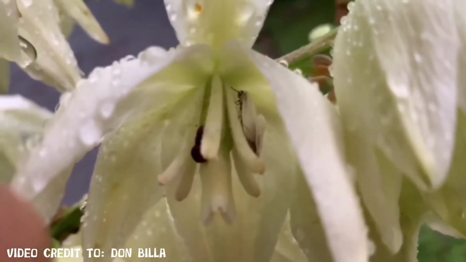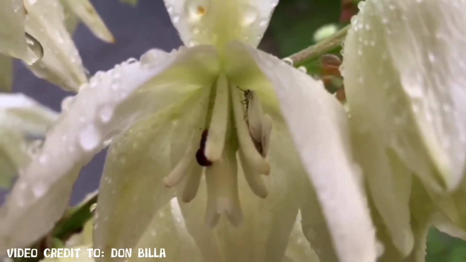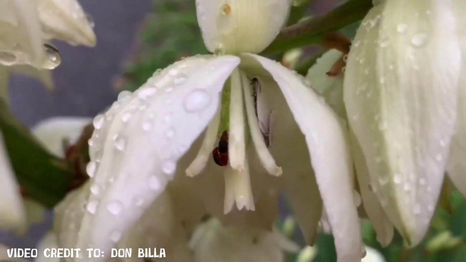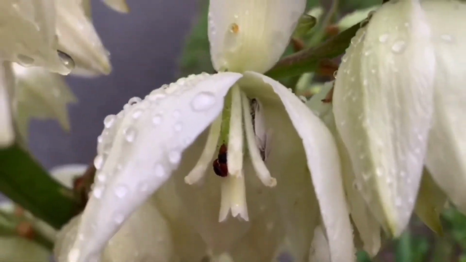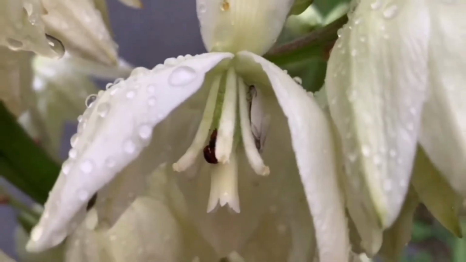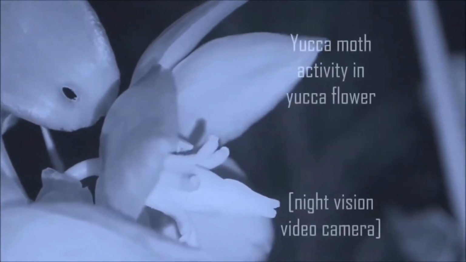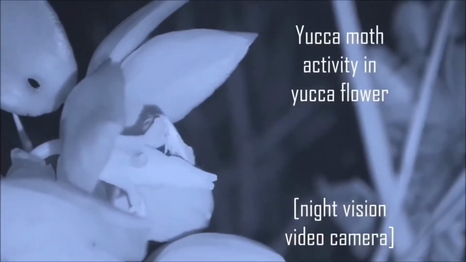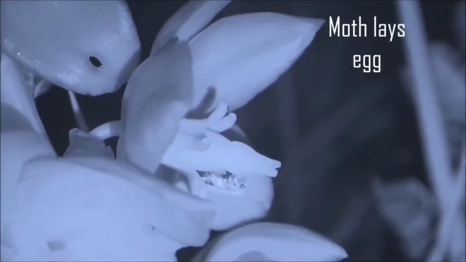The moth larvae depend on the seed of the yucca plant for food, and the yucca plant can only be pollinated by the yucca moth. Yucca moths also use yucca plants as a safe space to lay their eggs. The moths lay their eggs in the flower, where the larvae hatch and eat some of the developing seeds.